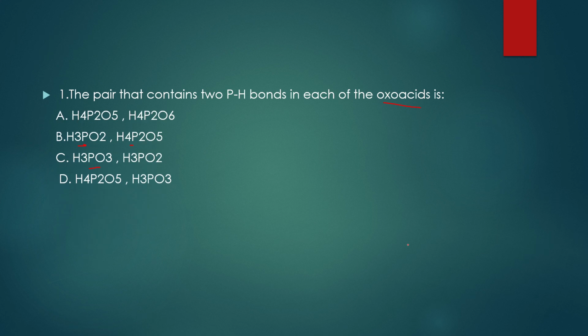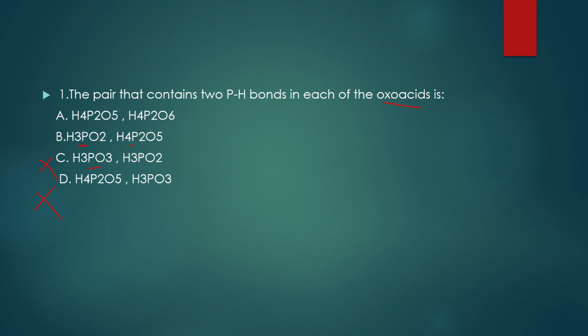In the case of H3PO3, we are not at all having that. That means this option becomes false. And in option 4 also you can find H3PO3, so it is also not suitable. We are left with only two options, the first one and the second one. And the second one we are having two P-H bonds.